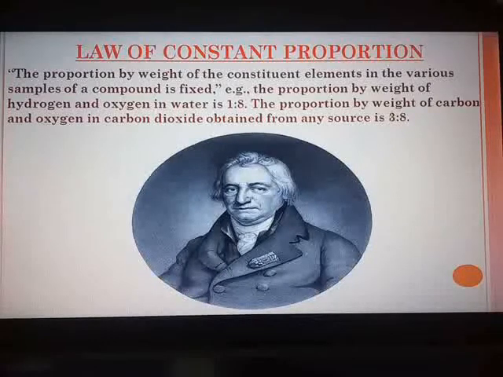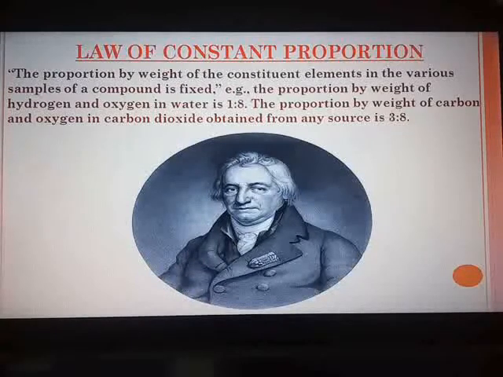So for 1 kg of cake, if you are taking 1000 grams of biscuits, 500 grams of sugar, and when you increase the weight of the cake to 2 kg, then immediately your ingredients weight will vary in proportion to what is required. In place of 1000 gram biscuit, you will take 2000 gram biscuit. So the proportion by weight of biscuits and sugar will remain same. So that is the law of constant proportion.